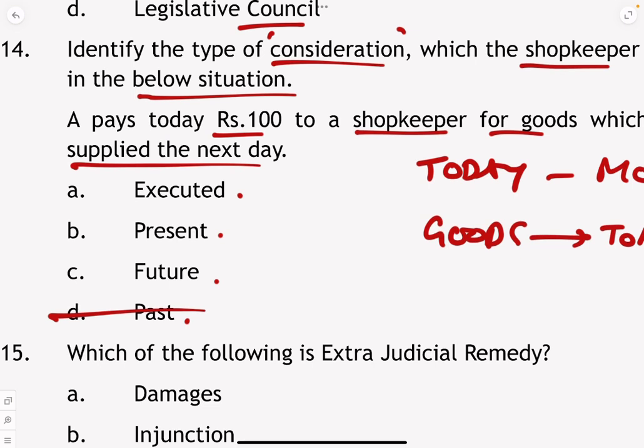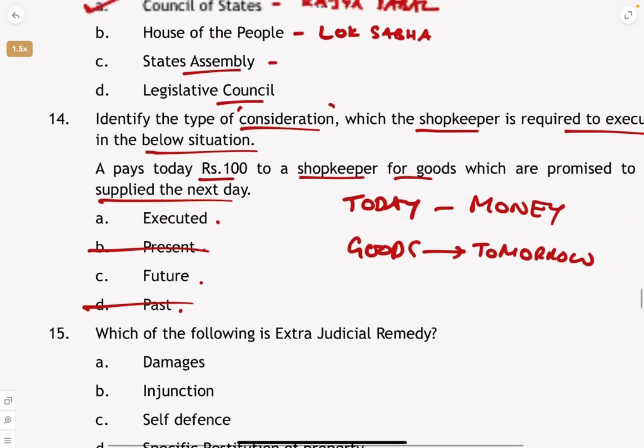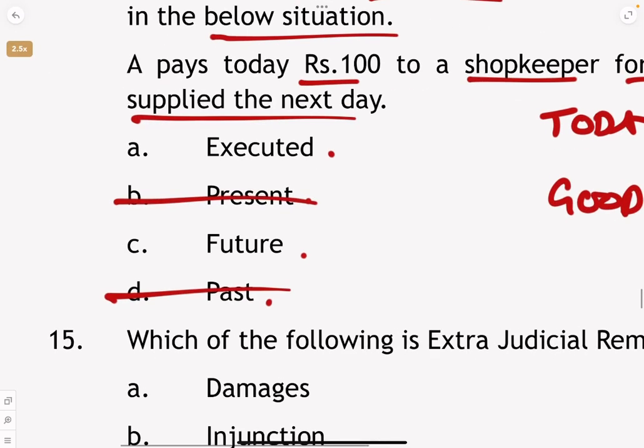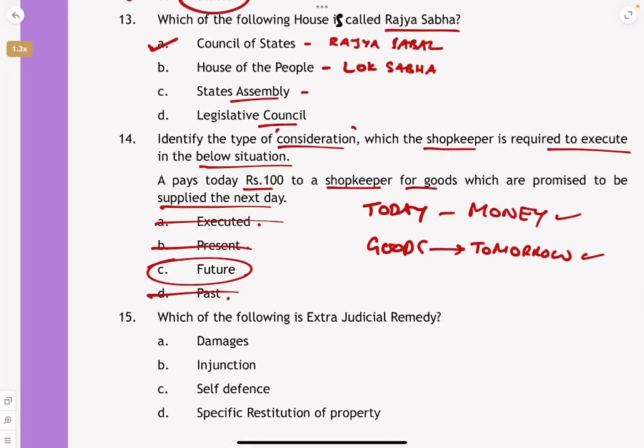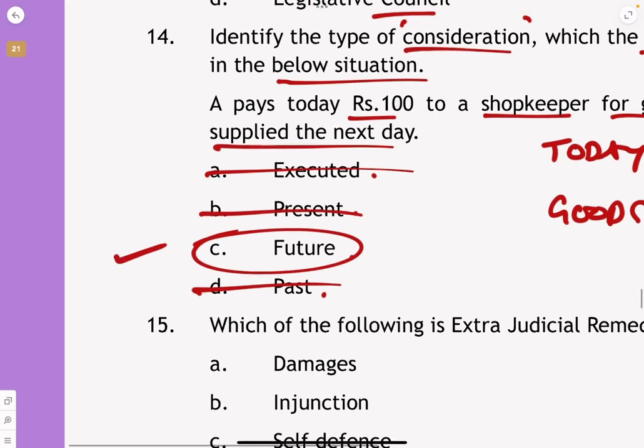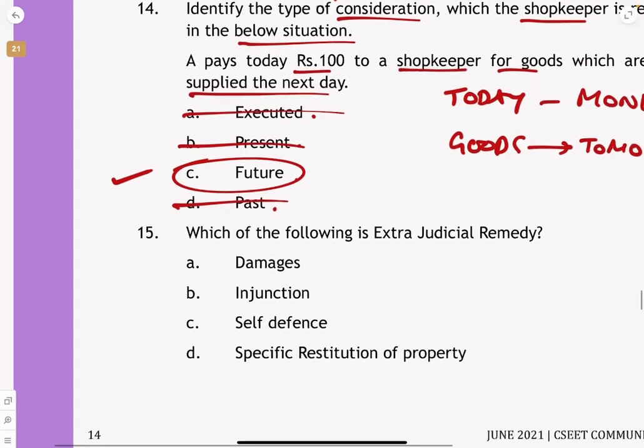Definitely it's not past. Definitely it's not present. Even if you don't know the answer, you are paying money today, but you're getting the goods tomorrow. So it can't be past, it can't be present. So is it executed or future? Obviously it's future, it's not executed, because we are going to get the goods tomorrow. A pays today 100 rupees to the shopkeeper, and goods are promised to be supplied the next day. It is future. That is why the answer is future for this question.